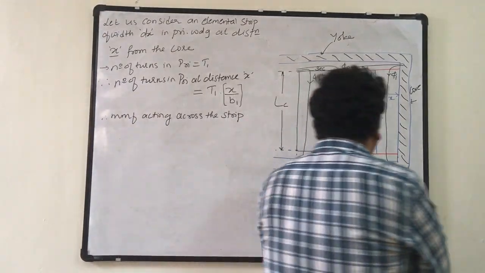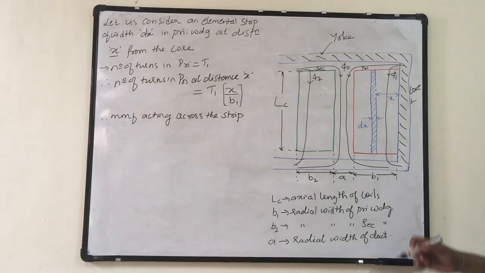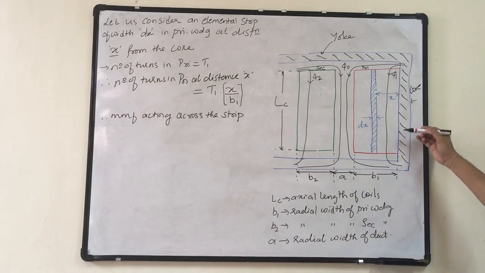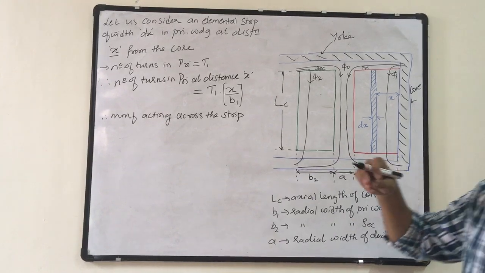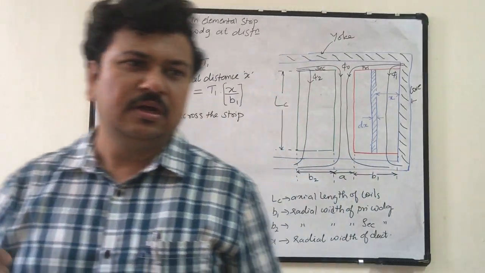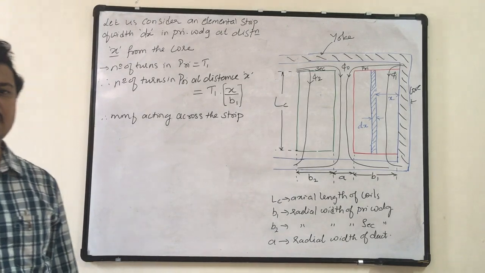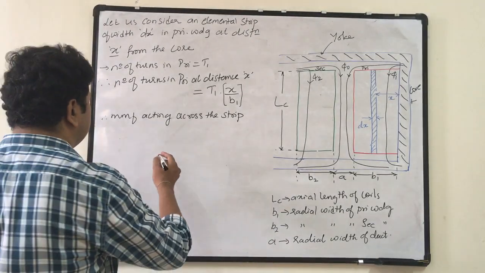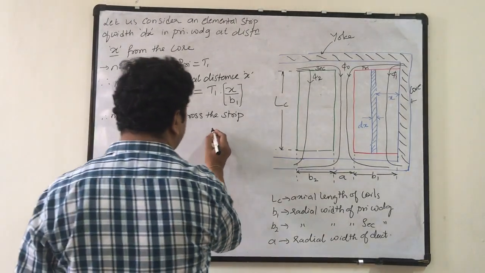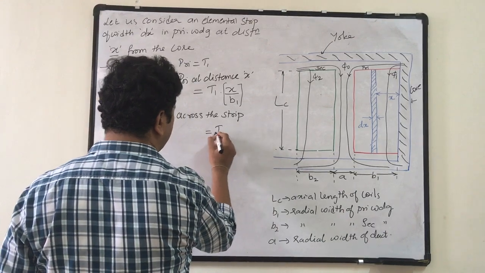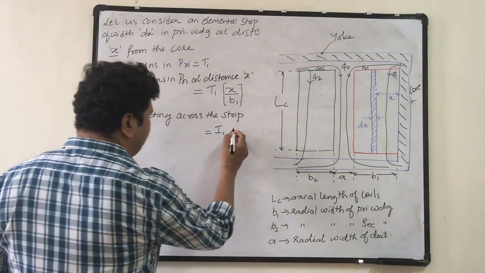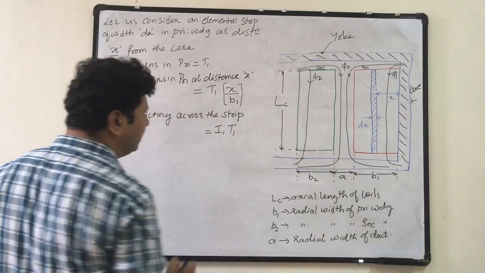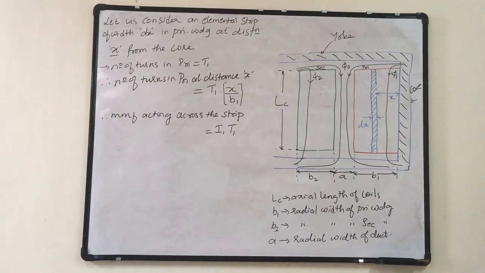The current drawn by each conductor will not change, whether the conductor is residing near the core or at the edge of the winding. So each turn is carrying the same amount of current, that is I1. So MMF acting across the strip is I1 into T1, this will be the total MMF of primary.